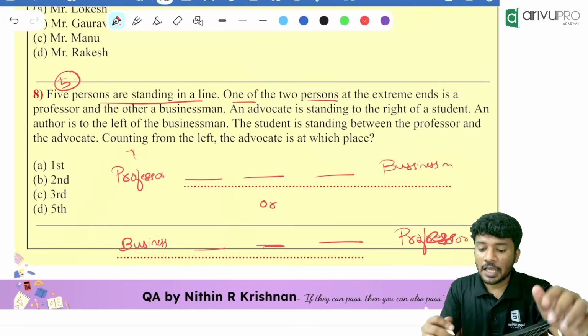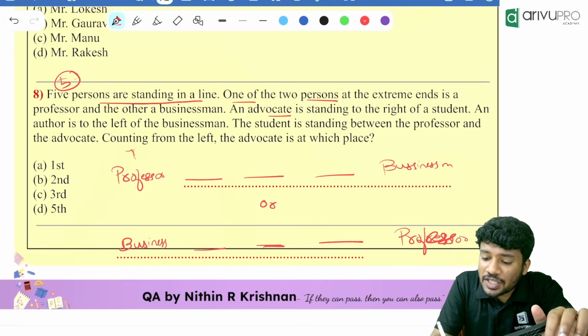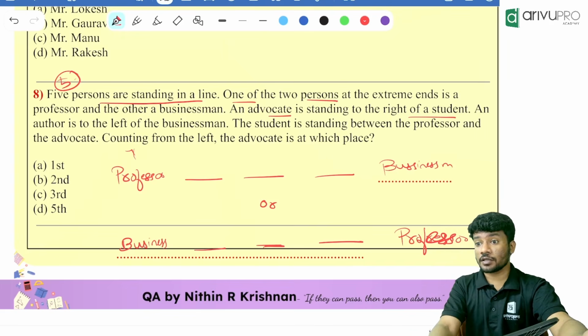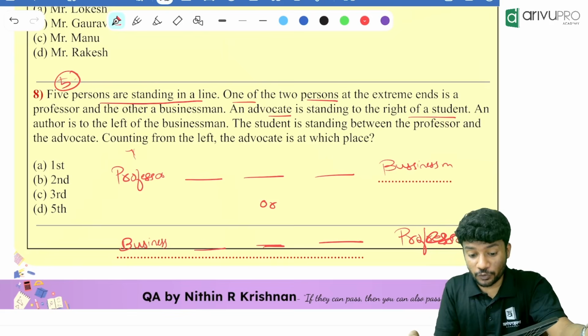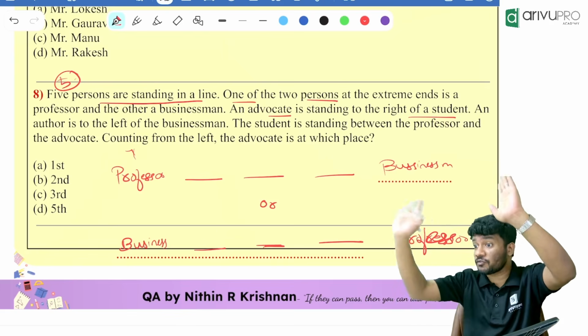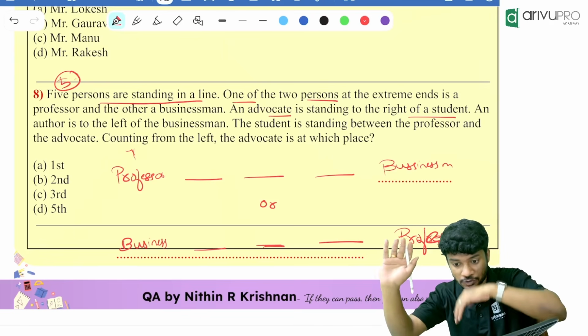Now, people, an advocate is standing to the right of a student. Do you know a student? No, we don't know. We haven't seen a student as of now. Let that question be there. Let that information be there. Don't do anything with respect to that.